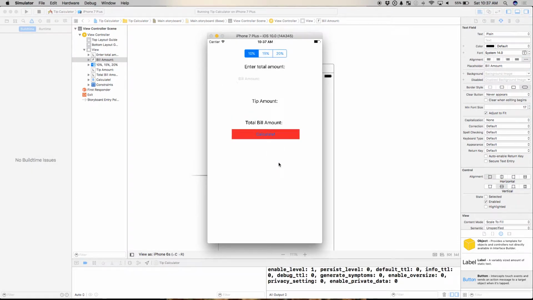Okay, so sometimes you're trying to do something more advanced, it'll look all kinds of weird. Okay, and you'll have to go in and set the constraints yourself. It takes practice to know when to do one, when to do the other. Usually I use reset to suggested constraints because I'm lazy, and if it looks like crap, I'll go in and fix them manually, and that's about it. Okay, but that looks good.